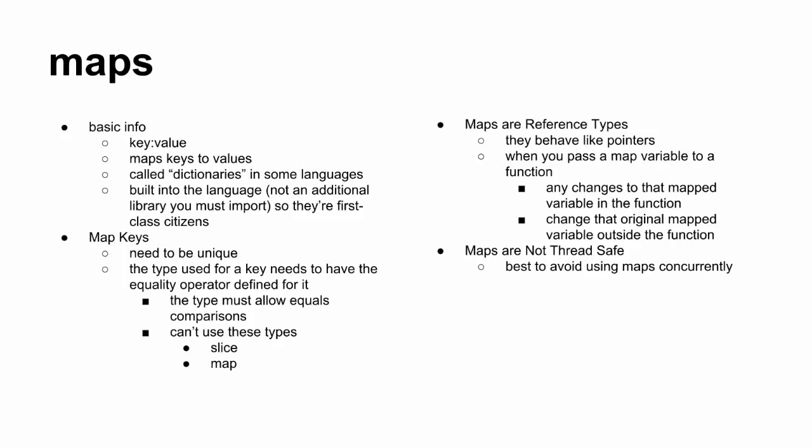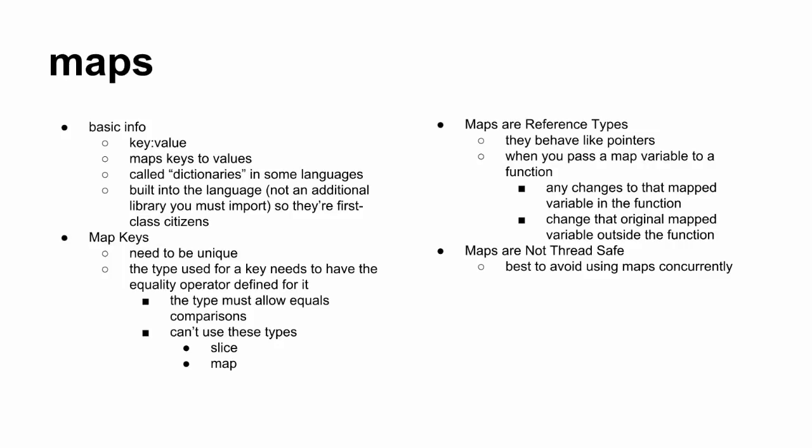So, when I pass in x equals 5 into a function, and then inside the function, I say x plus 7, so x should be 12 now. But I come outside the function back to main, I don't return anything or reassign in main, then x is still 5, right? Because I passed a copy. So it wasn't a reference type, it was a primitive. When you pass a map variable to a function, any changes to that map variable in the function change the original map variable outside the function.